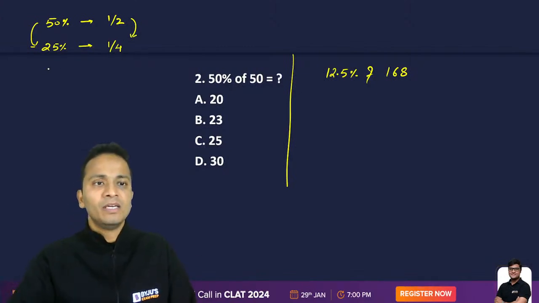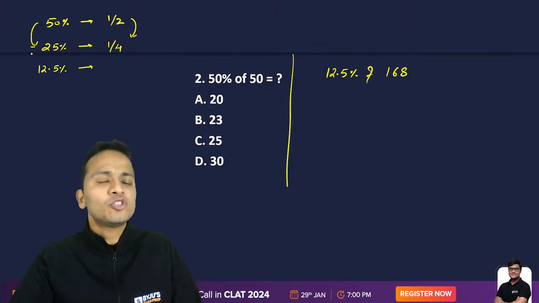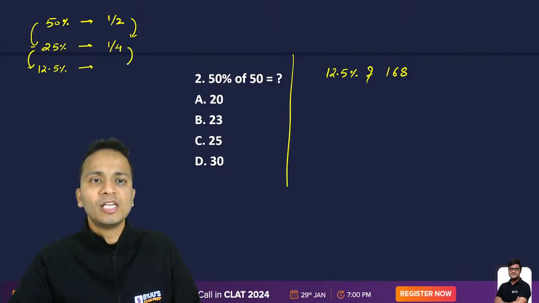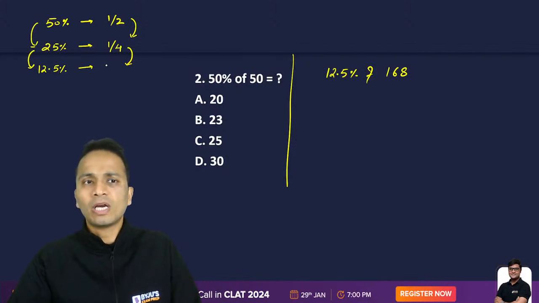All right. Similarly, if I ask you the fractional equivalent of 12.5 percentage, I can see that 12.5 percentage is further half of 25 percentage. So its fractional equivalent will be half of 1 by 4. So 1 by 4 ka half kar denge, it will come out to be 1 by 8.